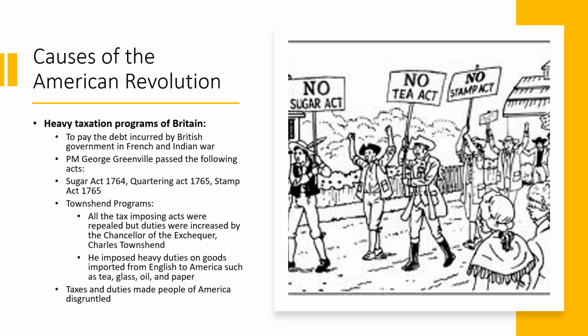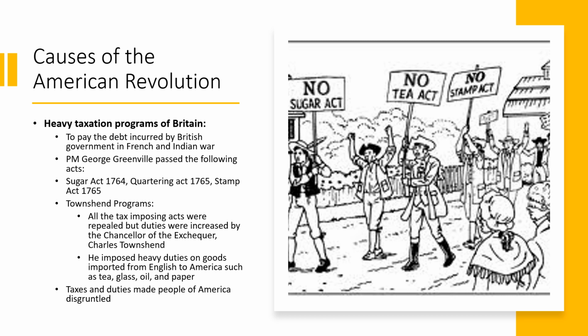Now, the policy of British Empire of reducing this debt was very unjust. To pay the debt incurred by British government in French and Indian War, British Empire imposed heavy taxation programs on the people of America. Prime Minister George Grenville passed the following acts. These acts: Sugar Act of 1764, Quartering Act of 1765, and Stamp Act of 1765. Stamp Act of 1765 was the most unjust act passed by the British Parliament.